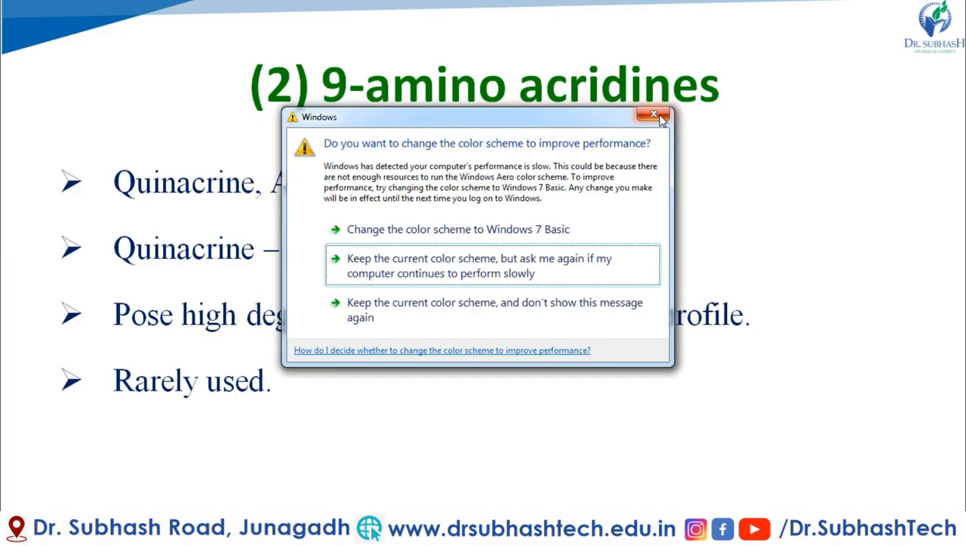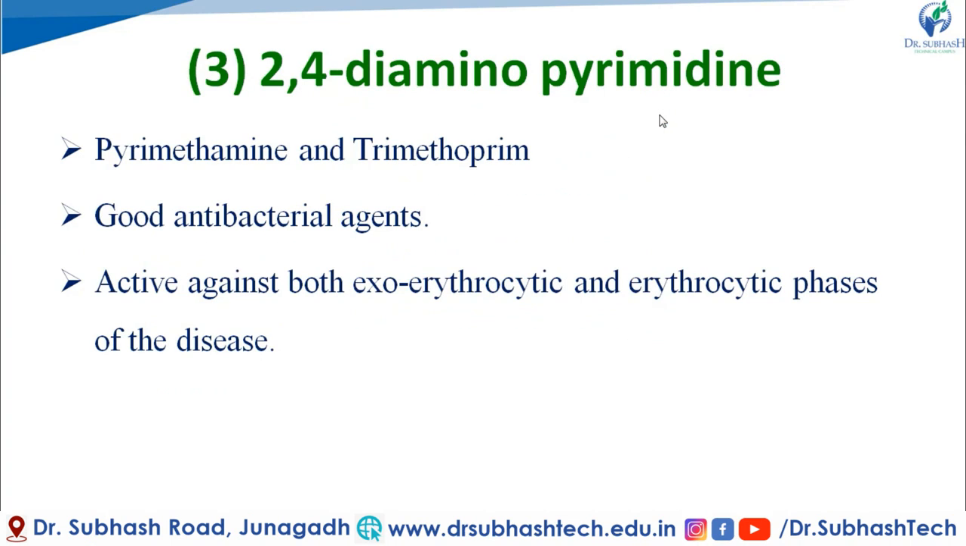Next class is 2,4-diaminopyrimidine. Examples are pyrimethamine and trimethoprim. In this series, these 2 drugs are effective anti-malarial drugs. They have antibacterial activity as well as anti-malarial activity. They are active against both exoerythrocytic and erythrocytic phases of the disease.